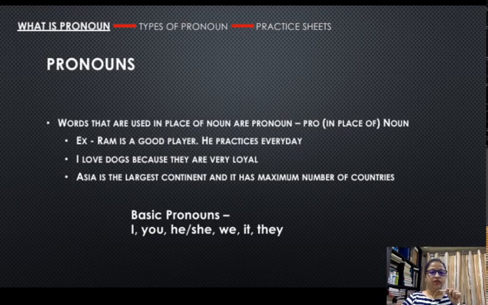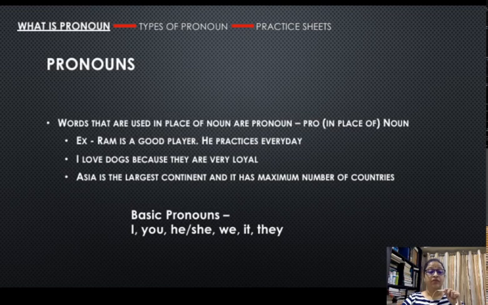Why do we use them? We use them in order to avoid repetition of noun in any sentence. We don't want to use the same name again and again. For example, in the example given on the slide, Ram is a good player. He practices every day. You can use Ram in the first sentence, the proper noun. But then again, if you want to talk further about Ram, you cannot be repeating Ram again and again in all the subsequent sentences, because it's going to sound very odd.